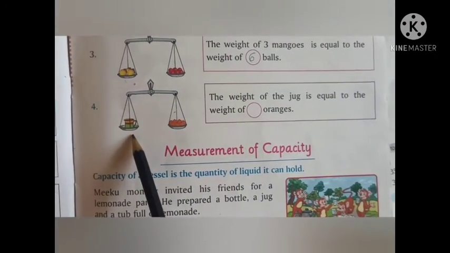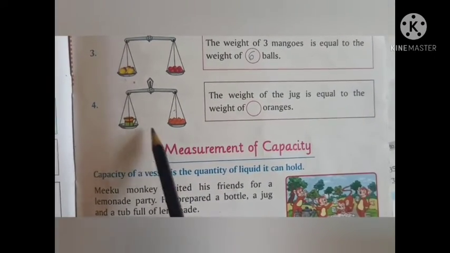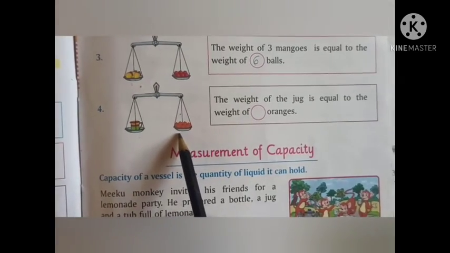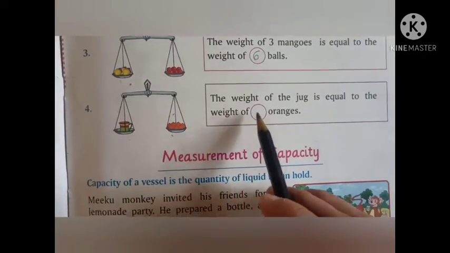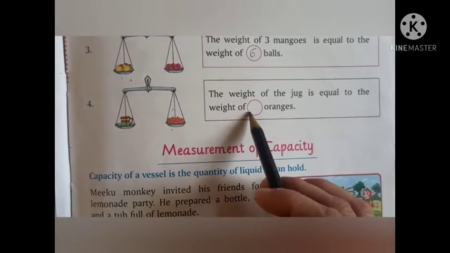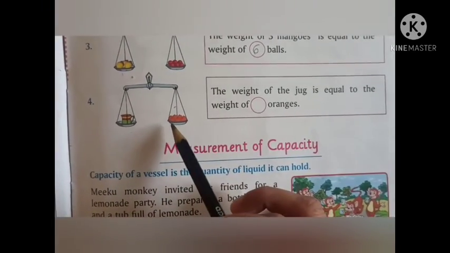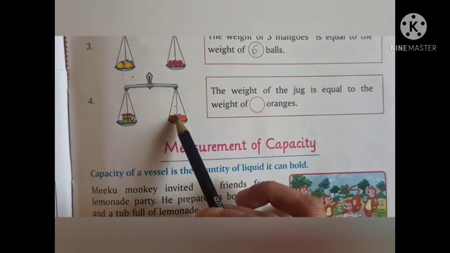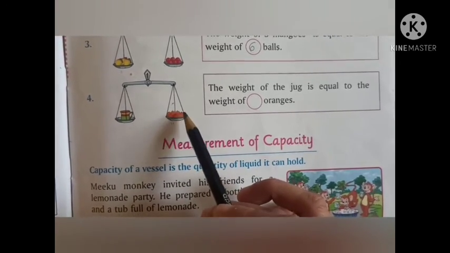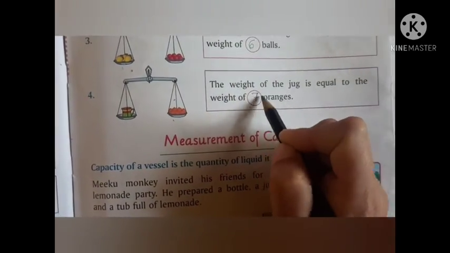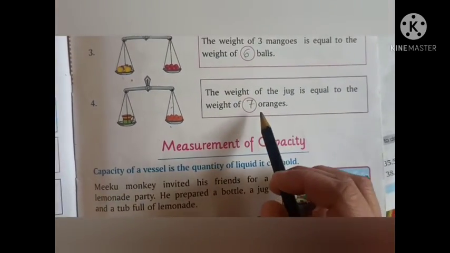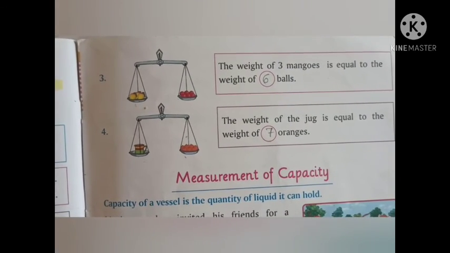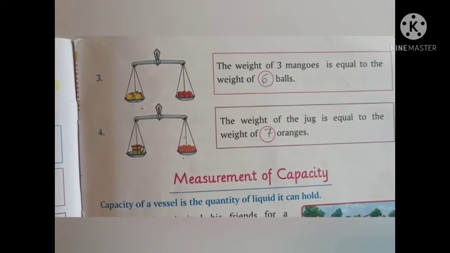Next we can see one more beam balance. On one side we have a jug and on the other side we have some oranges. The weight of the jug is equal to the weight of dash oranges. Now let us count how many oranges these are. It is 1, 2, 3, 4, 5, 6 and 7. So the weight of the jug is equal to the weight of 7 oranges. So students, we have to solve this exercise in your maths textbook.